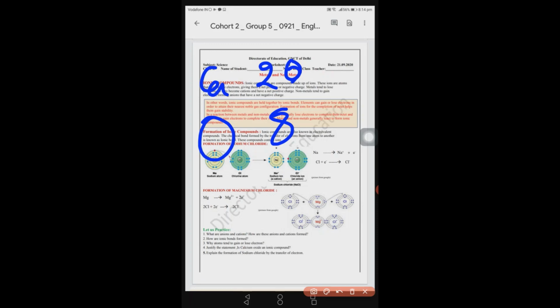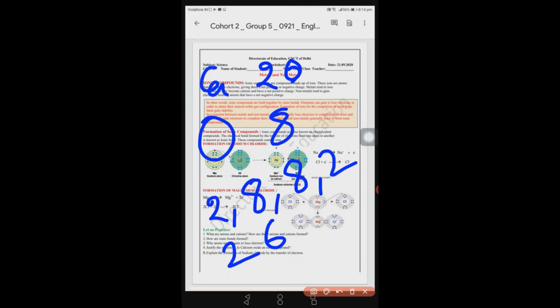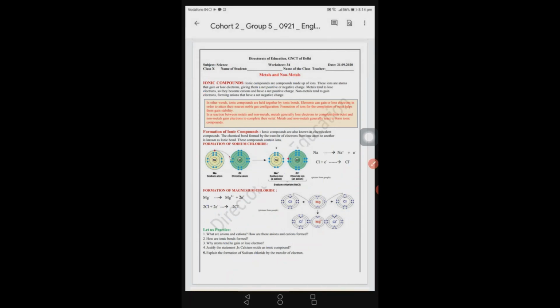Now, if we arrange the electrons, we will write 2, 8, 8 and 2 for the calcium, and for the oxygen, it will be 2 and 6. These 2 electrons will be given by calcium to the oxygen. Then both the elements will get complete octets. So yes, we can say they will form the electrovalent bond. The calcium oxide is formed and calcium oxide is an ionic compound.